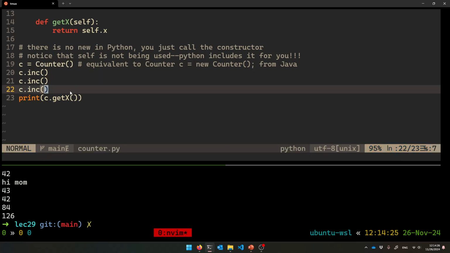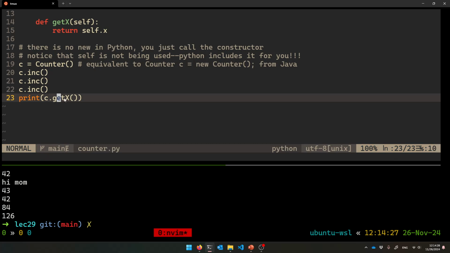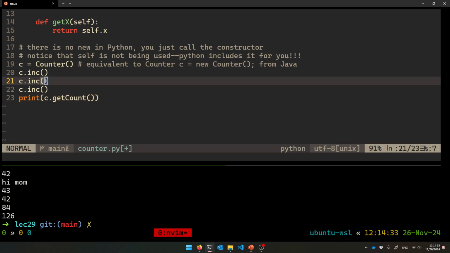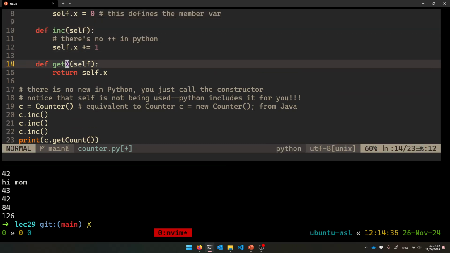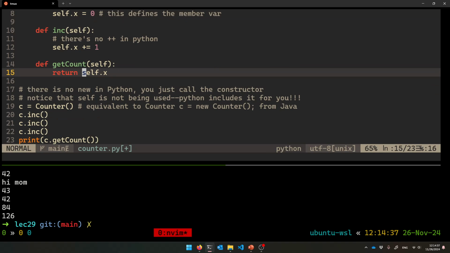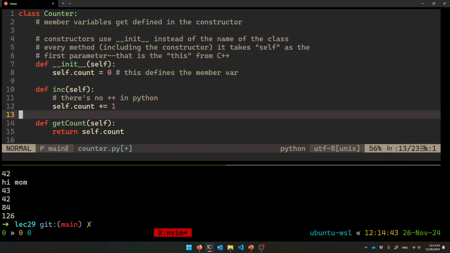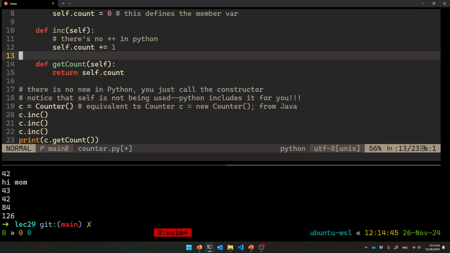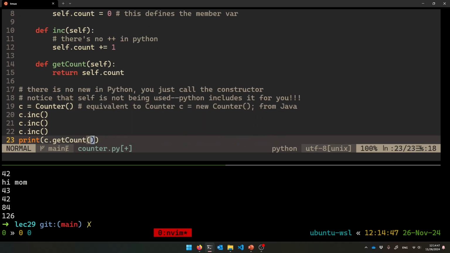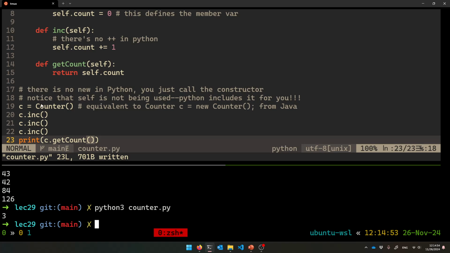As usual, there's no semicolons. Then c.get count. Let's call it count again, because I don't know why I called it x before, but we're calling it count this time. I'm fixing it. So here I am changing it to count. Give me a second to mess with that. There, it's happy. Calling it get count. Python 3 counter.py, and so this is just a fancy program that prints 3.